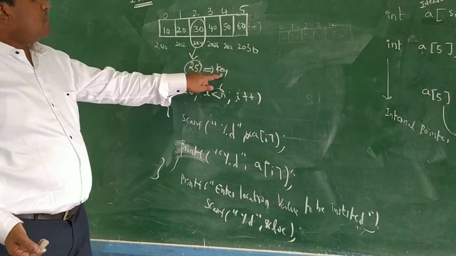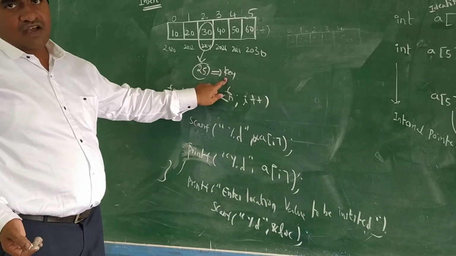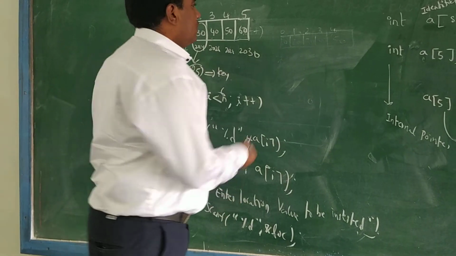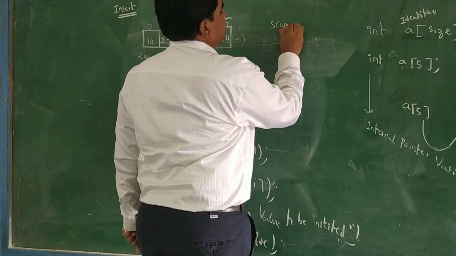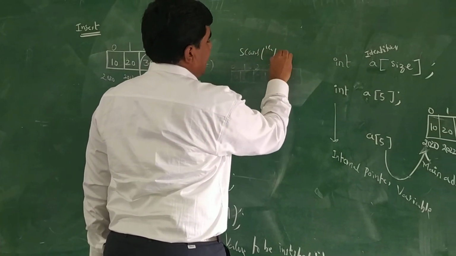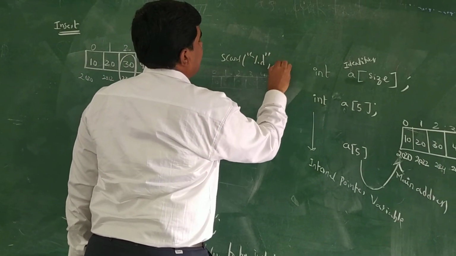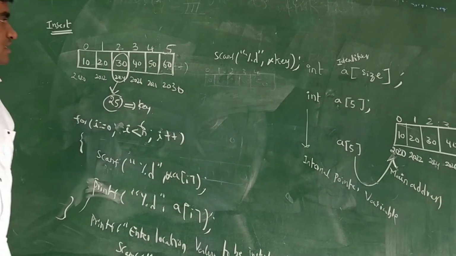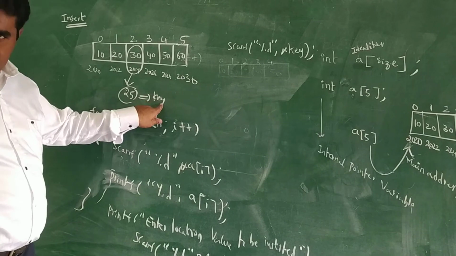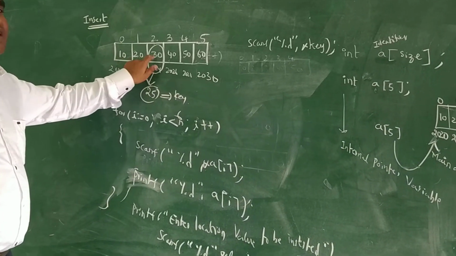So value I am assuming it as key. Value I am assuming it as suppose 25. So for that what I am going to enter the value, scanf percentage d and key. Scanf percentage d and key. That means you are reading this value. Now you have to insert in this value.